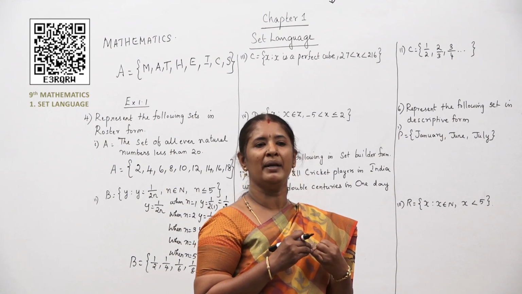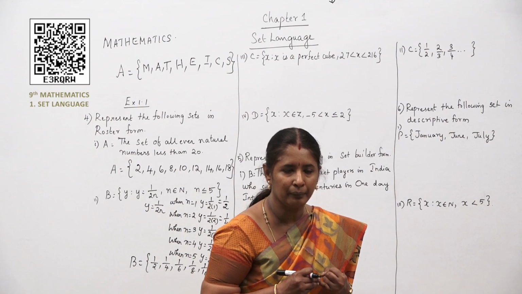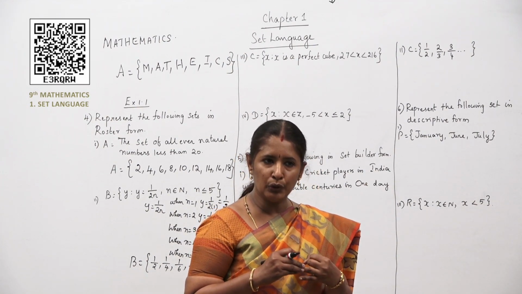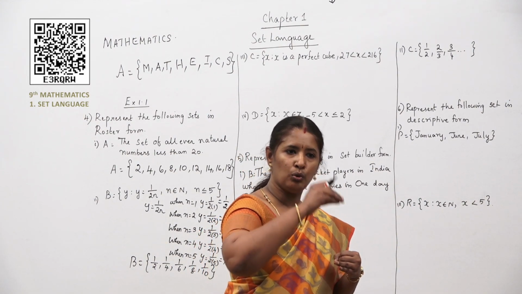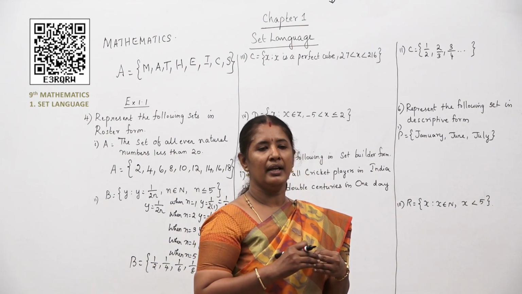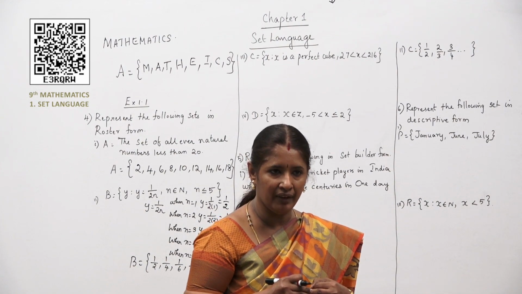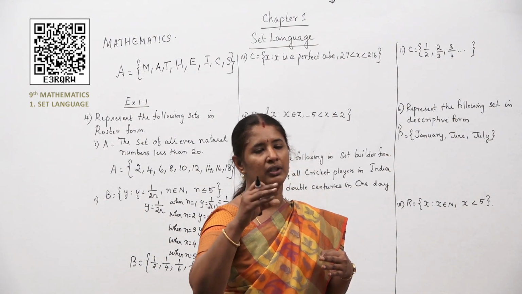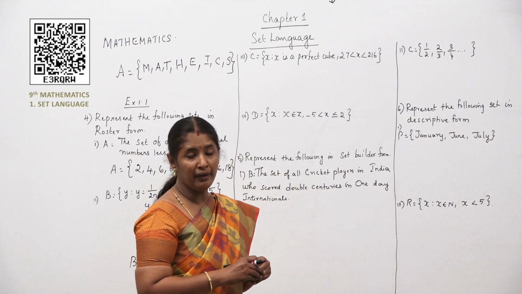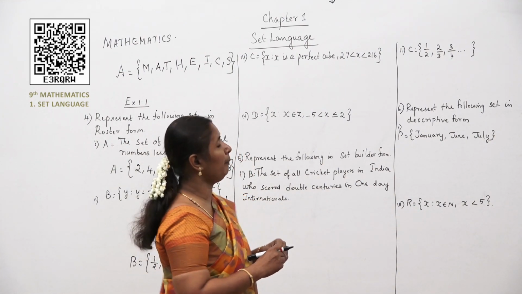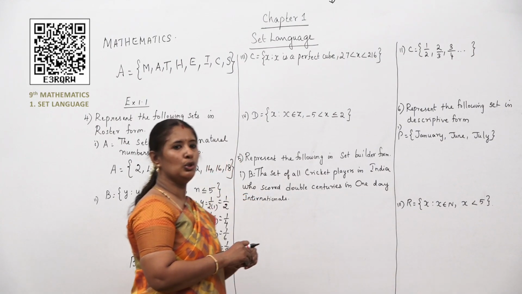Good. 1 cube is 1. 1 is a perfect cube number. Next, 2 cube, 8, is a perfect cube number. 2 cube means 2 into 2 into 2. Next, 3 cube, 27. 3 into 3 into 3. You have to choose only perfect cube numbers and those perfect cube numbers should be in between 27 and 216.